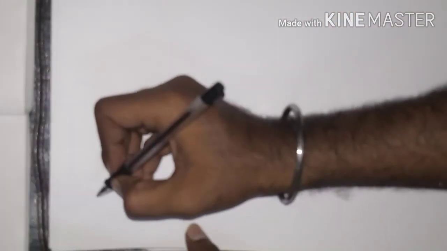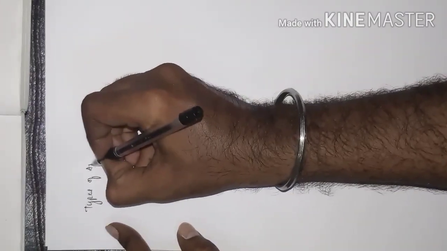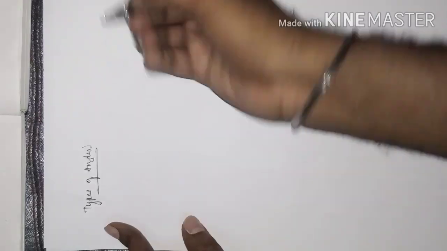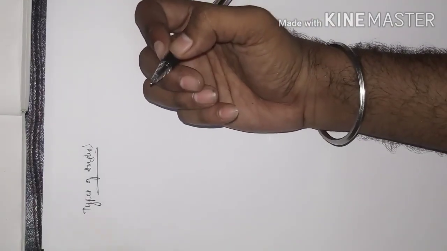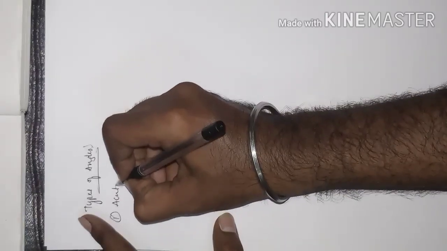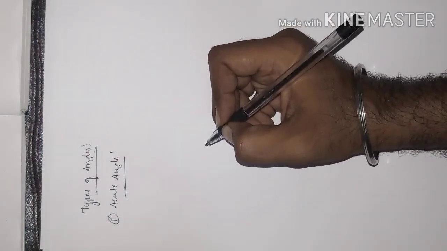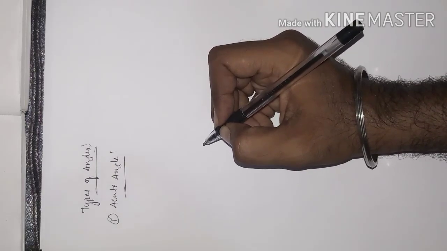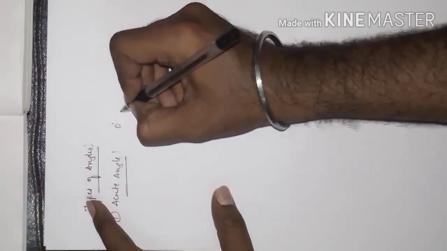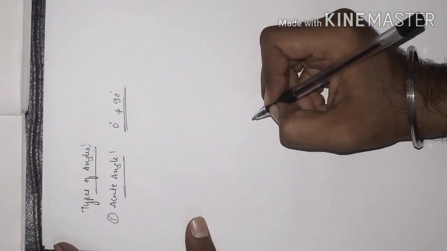Now let us discuss the types of angle. As you know, we have around 5 types of angle. First is the acute angle. An acute angle is an angle which measures between 0 degrees and 90 degrees.